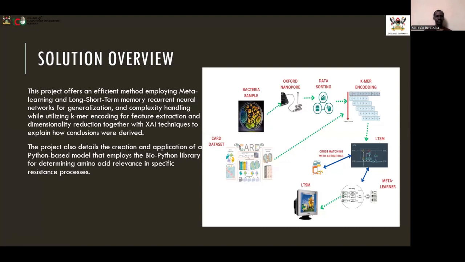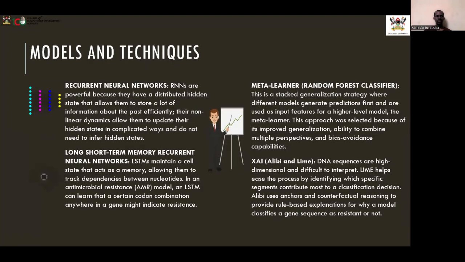This project offers an efficient method that employs meta-learning together with a long short-term memory recurrent neural network, while utilizing k-mer encoding that helps to generate smaller bacterial sequences that are easier to work with, together with explainable AI techniques to explain how conclusions were derived. In addition, we use the BioPython library for our Python-based amino acid analyzer to help determine amino acid relevance in specific resistance processes.